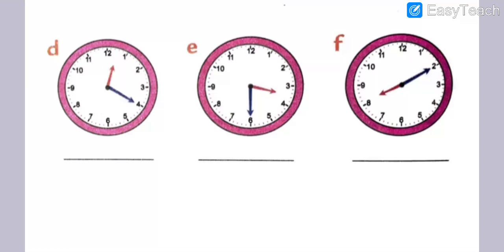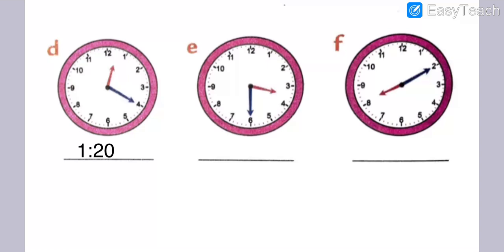So question number D is what, my dear students? The hour hand is on 1 and the minute hand is on 4. What does 4 show? 4 shows 20 minutes. So the time is 1:20. Okay, 4 shows 20. Got my points? So the time is 1:20, 1 o'clock and 20 minutes. How will we write it, my dear students? 1 o'clock and 20 minutes, as we are writing.